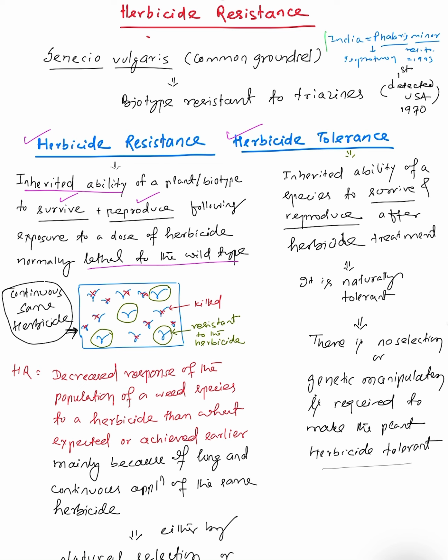So we have to remember two to three things. First of all, it is the inherited ability, and what is the ability? Ability to survive and reproduce though we are applying herbicide, and this herbicide dose is normally lethal to the wild type. Herbicide tolerance is also the inherited ability of a species to survive and reproduce after an herbicide treatment. So what is the difference?